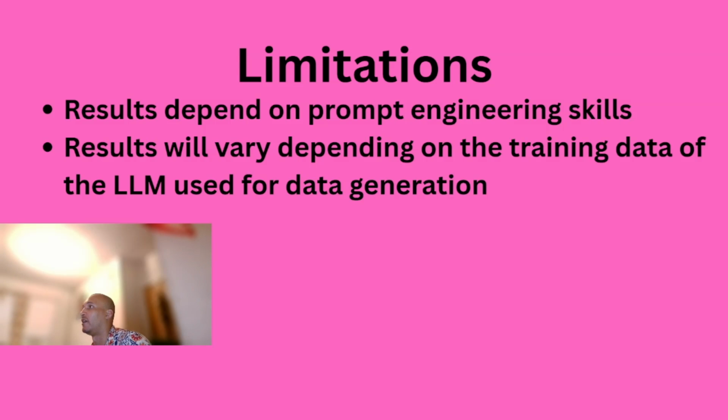Another limitation that I would like to mention is that the results will vary depending on the training data of the LLM that was used for the data generation process. If you're familiar with how the commercial large language models like ChatGPT are trained, they go through a pre-training process before their quote-unquote fine-tuning process, which is further training, and that is more expensive and ingrains hard biases into the models. So that is something that wouldn't be able to be addressed.